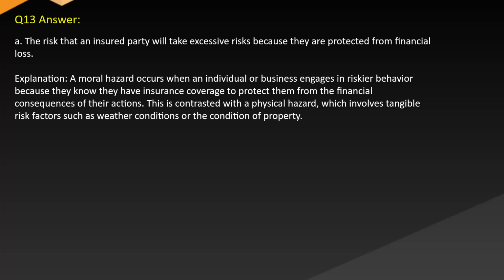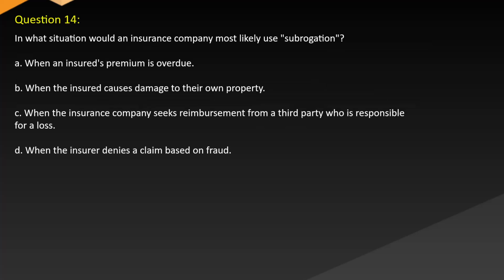Answer A. The risk that an insured party will take excessive risks because they are protected from financial loss. Explanation. A moral hazard occurs when an individual or business engages in riskier behavior because they know they have insurance coverage to protect them from the financial consequences of their actions. This is contrasted with a physical hazard, which involves tangible risk factors such as weather conditions or the condition of property. Question 14. In what situation would an insurance company most likely use subrogation?